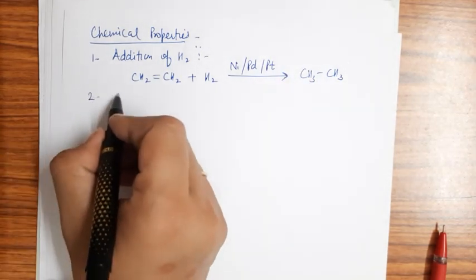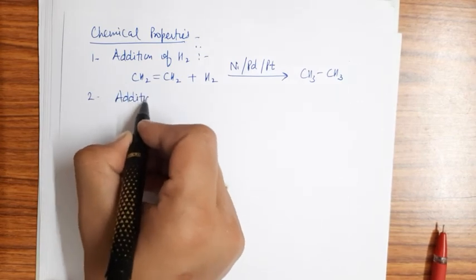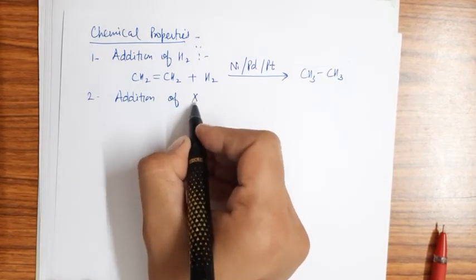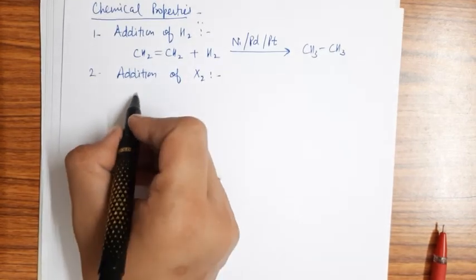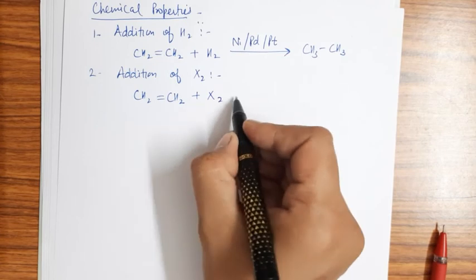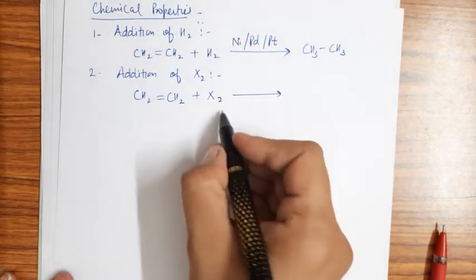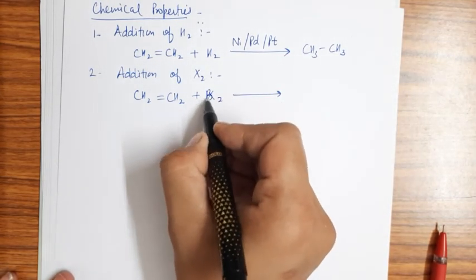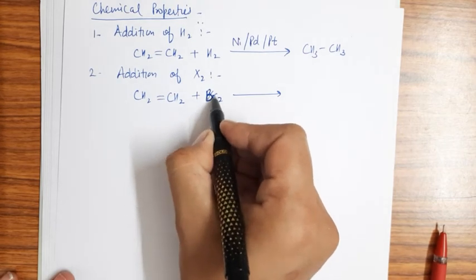Then second is the addition of halogen. In the same way, just like hydrogen, halogen is also added. If we take bromine, here I am taking the case of bromine.